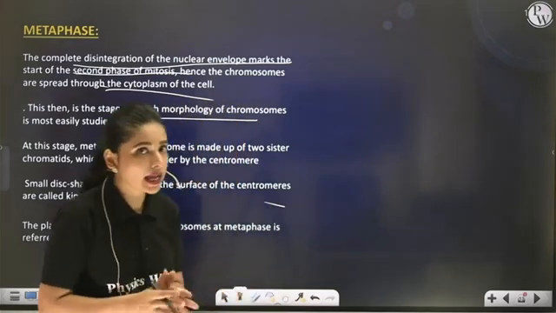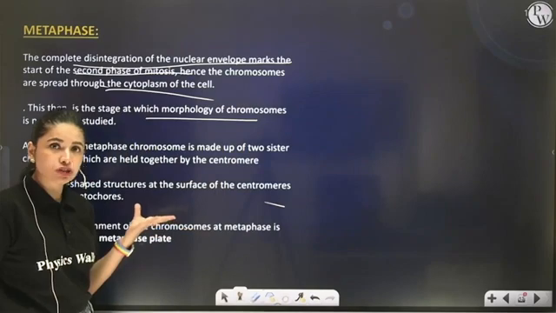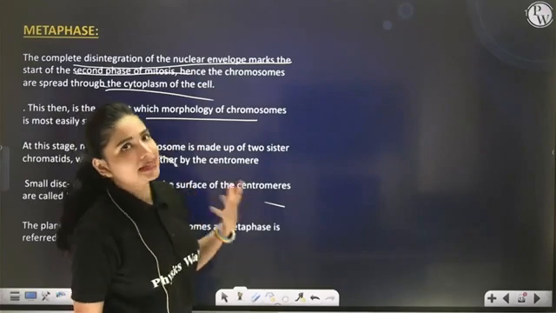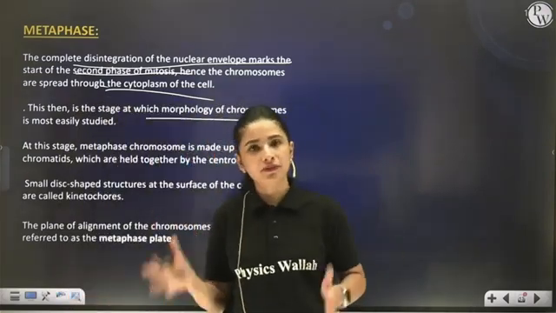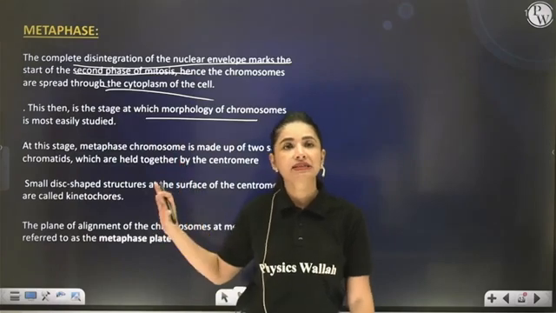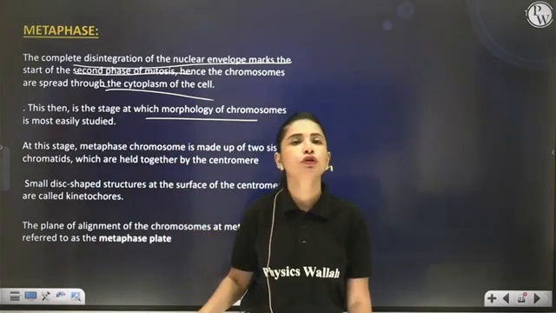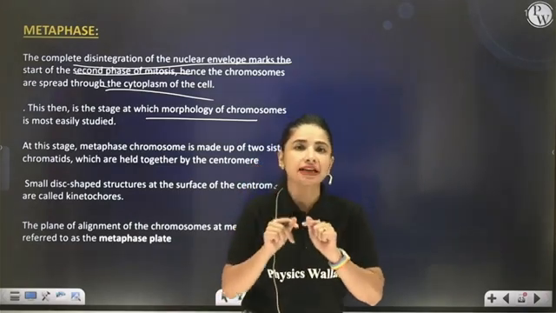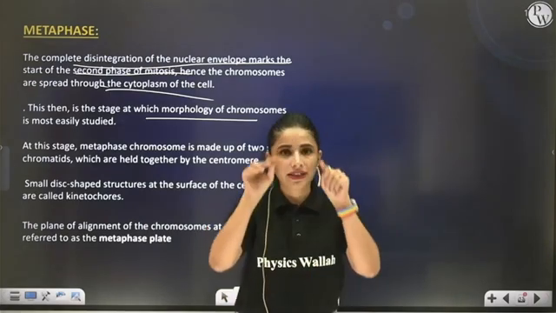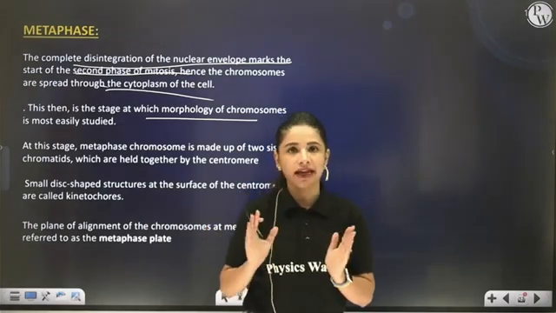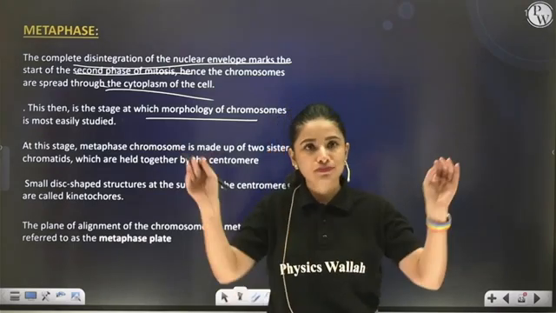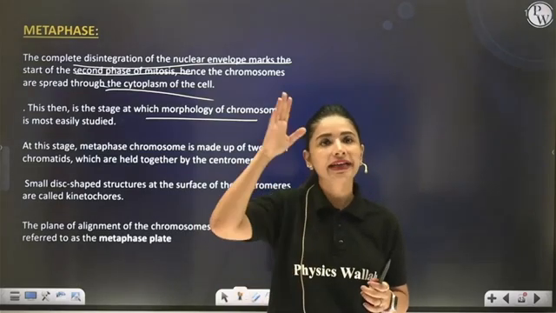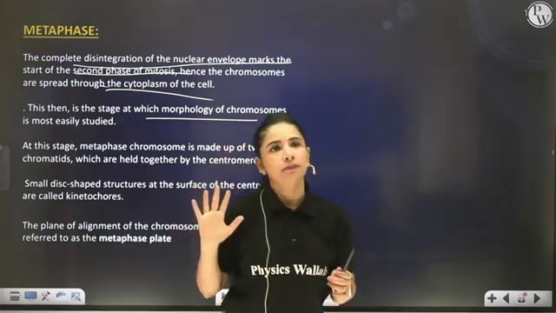Now, we also say that metaphase is the best stage to study the morphology of the chromosome. If you want to study their sizes, their number, whatever morphology you want to study, metaphase is the best stage. Chromosomes are represented by two chromatids on one centromere having a disc-shaped structure, the kinetochore, on its side. With the help of the kinetochore, spindle fibers attach and then they help the chromosome hang in the cytoplasm.